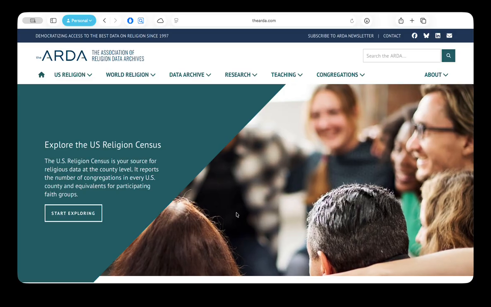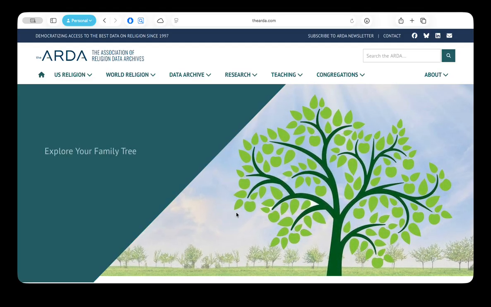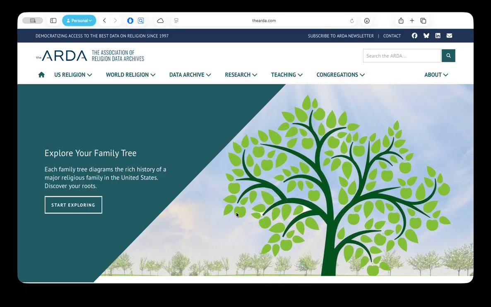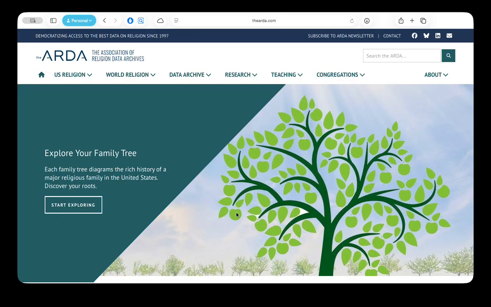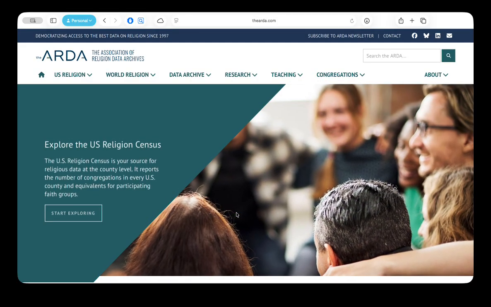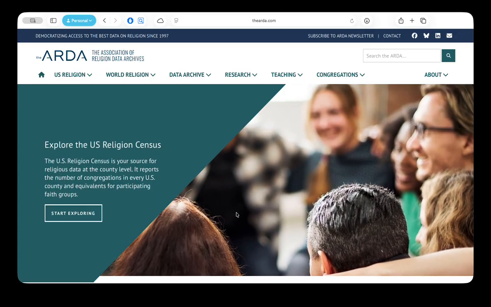And he showed us how to use a really powerful tool called the ARDA, which stands for the Association of Religion Data Archives, and how to find the demographics of our congregations and ministries and the communities in which they serve. And by knowing this information, we can be better discerners of what God might be up to in our midst.